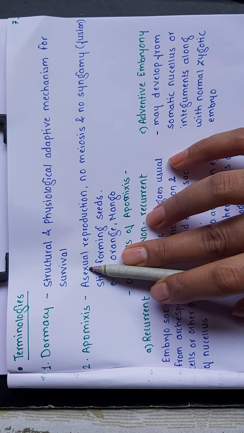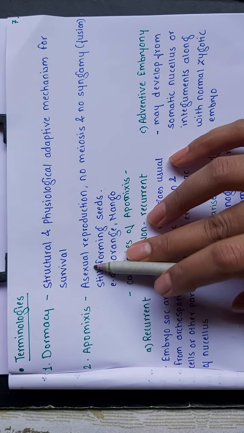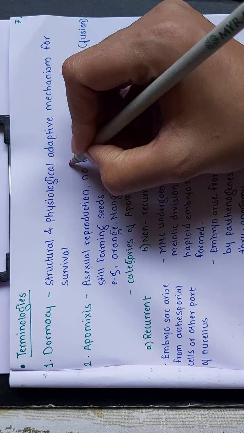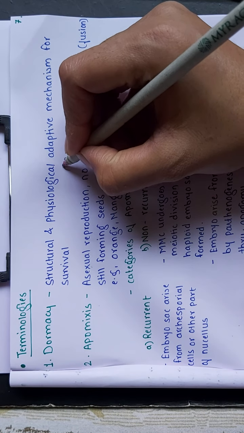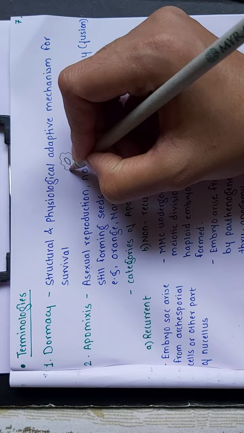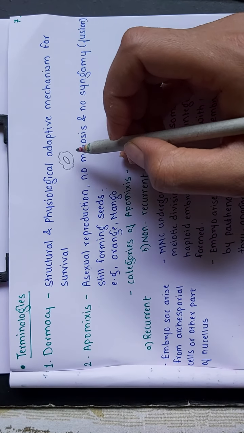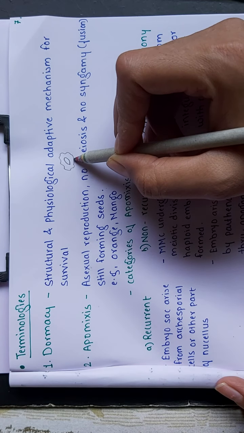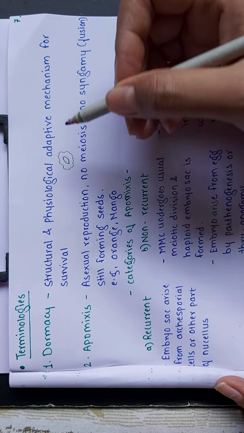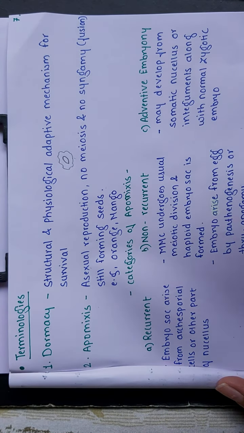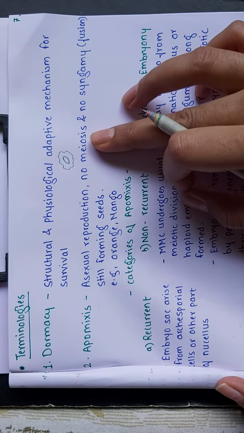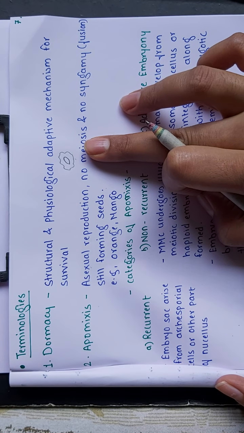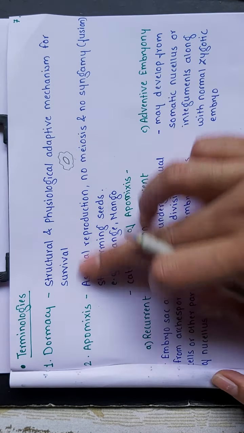In the summer you can see this small seed covered with a thin transparent layer, which makes it a dormant seed. Once it gets a favorable condition, it will grow. Till then it is in the dormant phase.